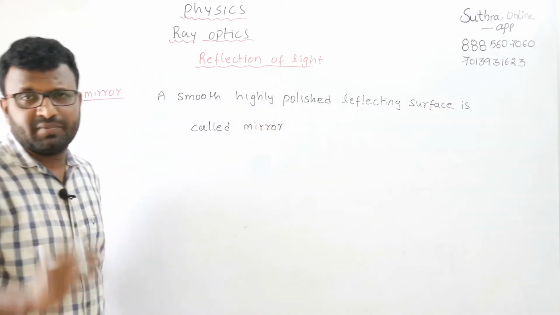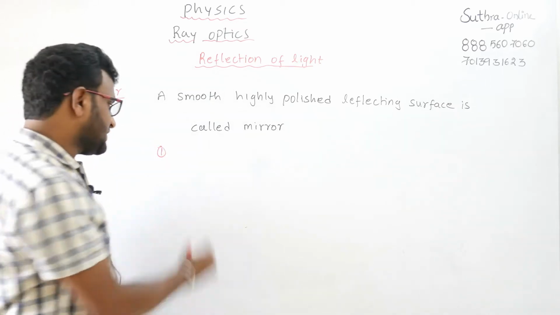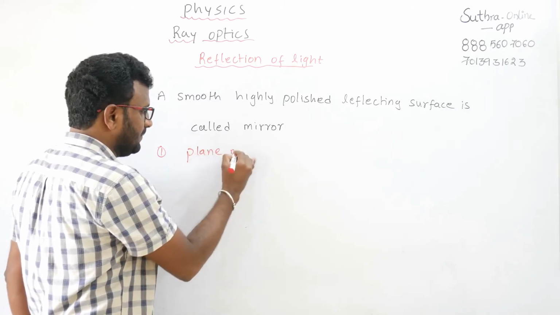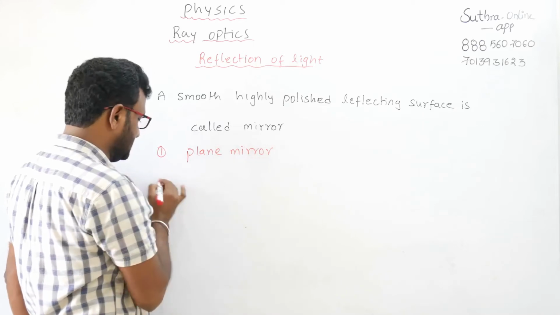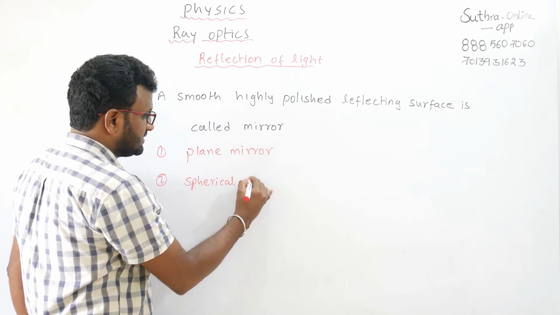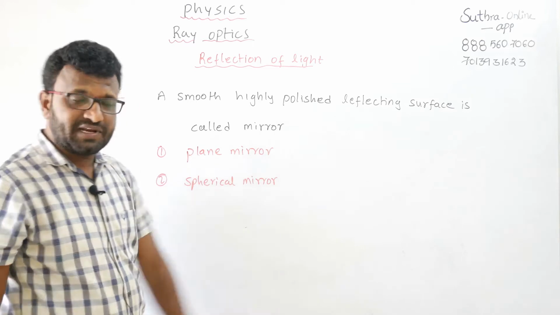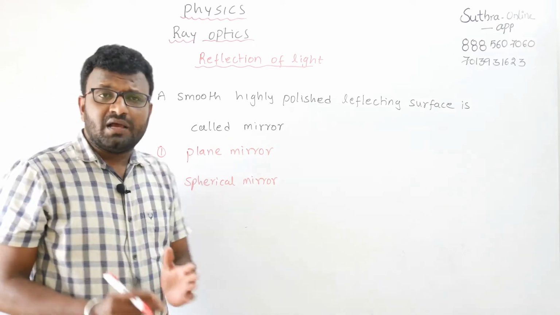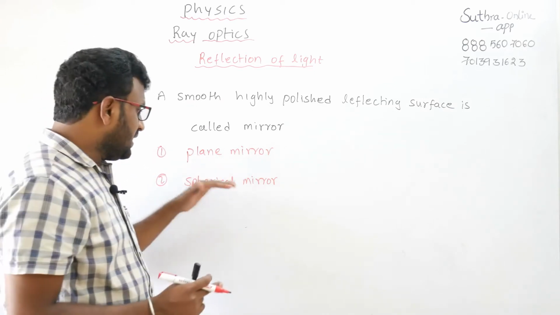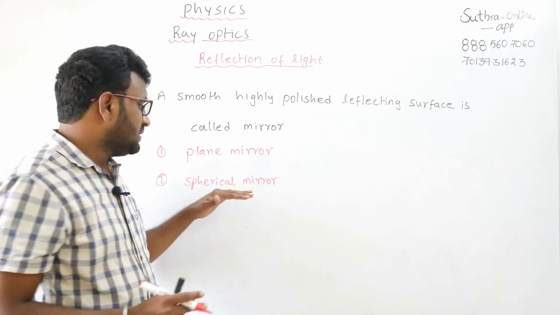Again, there are two types of mirrors. The first one is the plane mirror, and the second one is the spherical mirror. Mirrors are divided into these two types. Plane mirror means the reflecting surface is plane, so that is called a plane mirror. Next, spherical mirror means the reflecting surface is curved, that is called a spherical mirror.